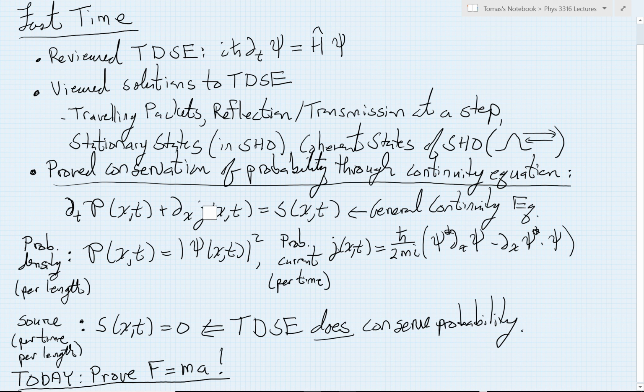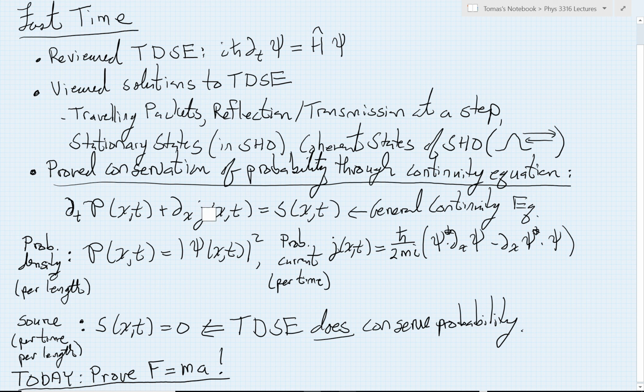Now, if the quantity is conserved, so that the only way things can enter a given region is either through flowing in or us pumping them in or sucking them out externally, then the equation that follows is that the time derivative of this density plus the spatial derivative of the flow of that density, measured as a current, in this case a probability current that measures the flow of probability past a given point x at any time t. This is a current, so it's measured as probability passing that point per unit time, and it had a particular mathematical form, which we proved generated something which then followed the general continuity equation.